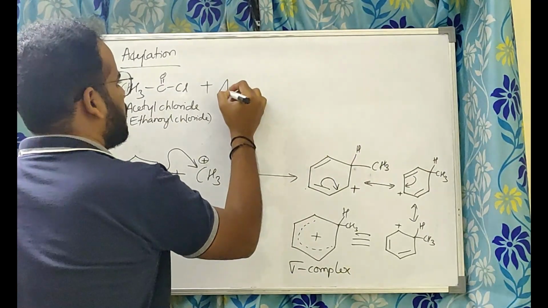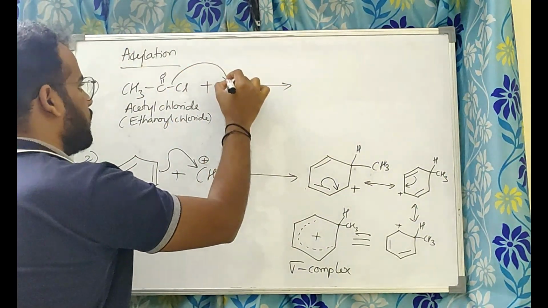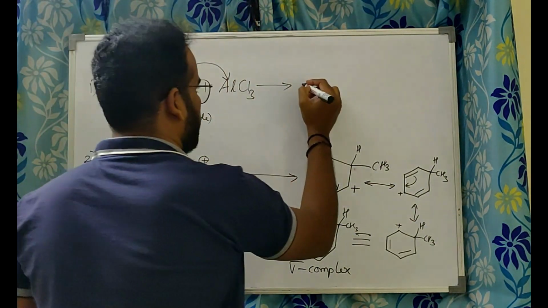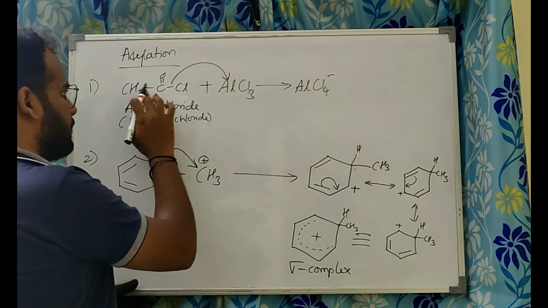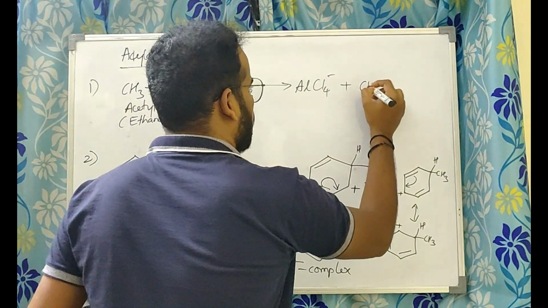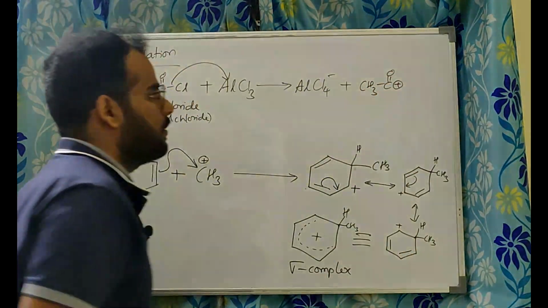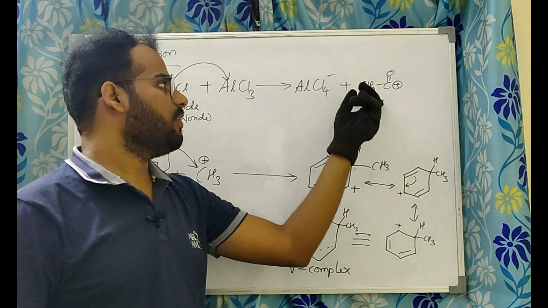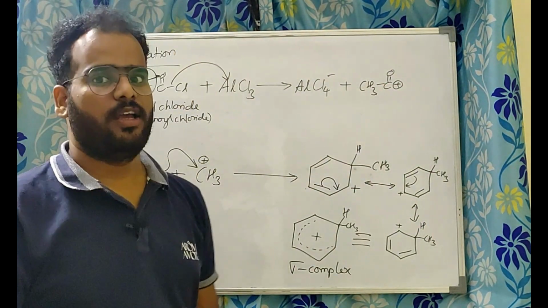Now again the same catalyst AlCl3. The same thing happens with chlorine. It goes with AlCl3. So you will get AlCl4 minus. What happened to CH3CO? It will form the carbocation again. So it's now the turn for this acetyl carbocation to do.